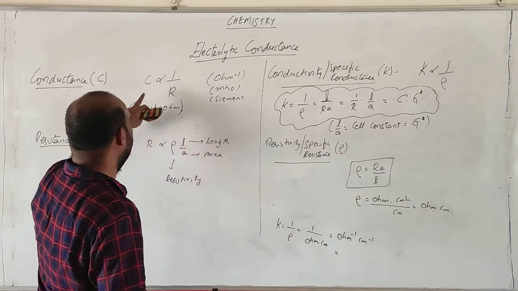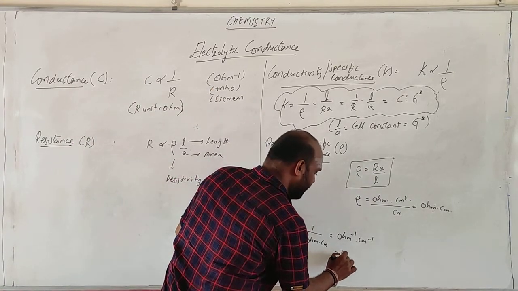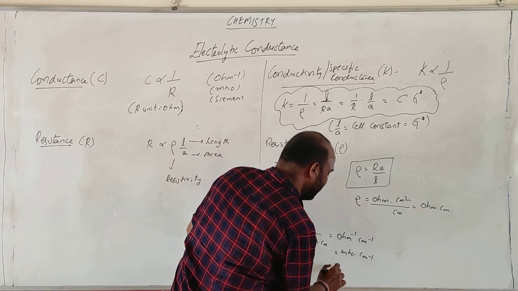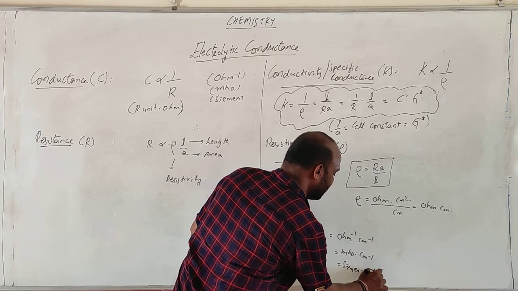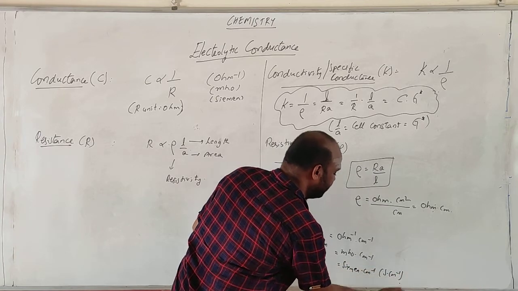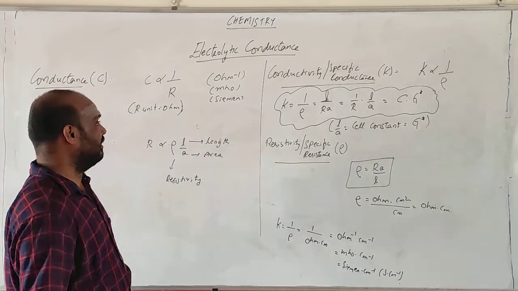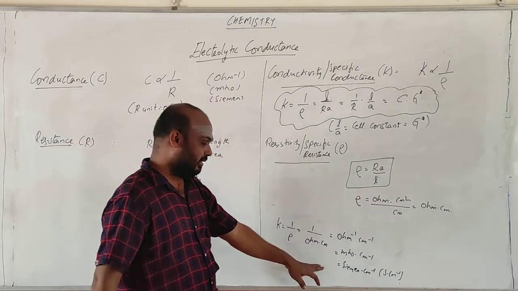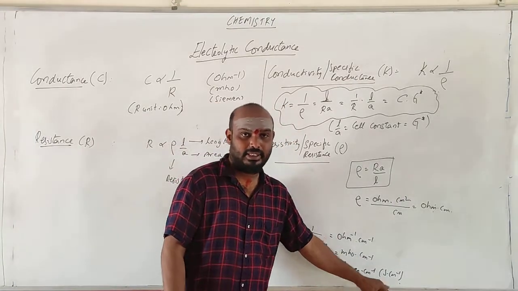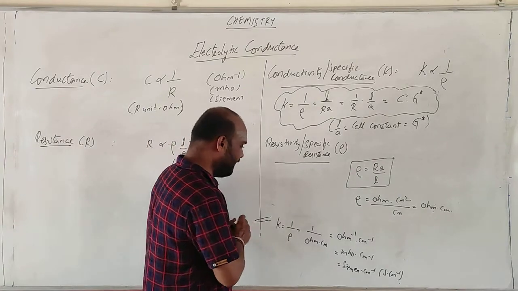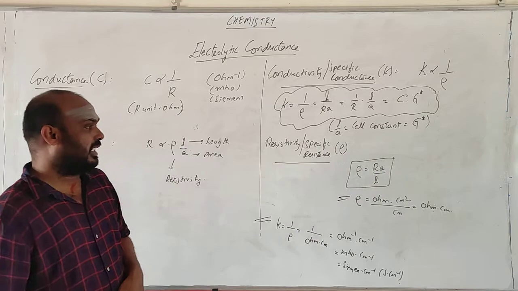Ohm inverse is also known as Siemens. So it is called ohm inverse centimeter inverse, or Siemens centimeter inverse. It is represented in this manner. It is very simple. So Siemens centimeter inverse is the unit of K, the conductivity. The unit of specific resistance or resistivity is ohm centimeter.